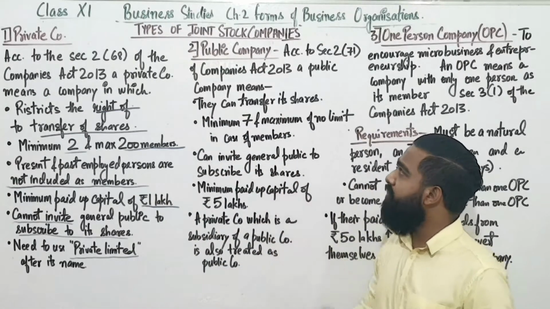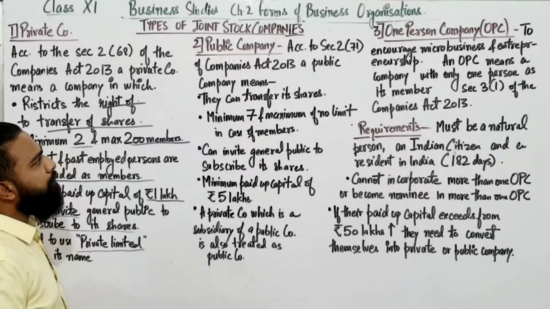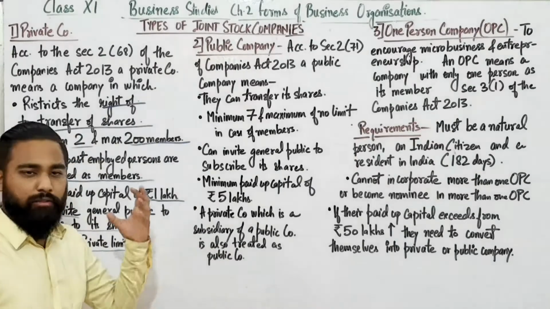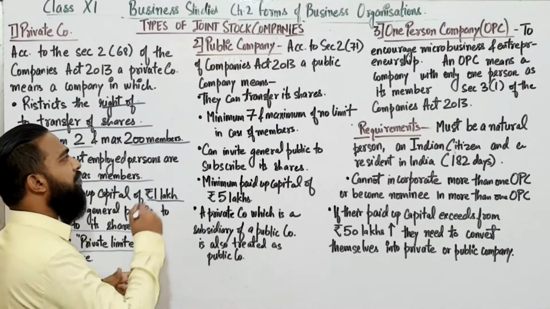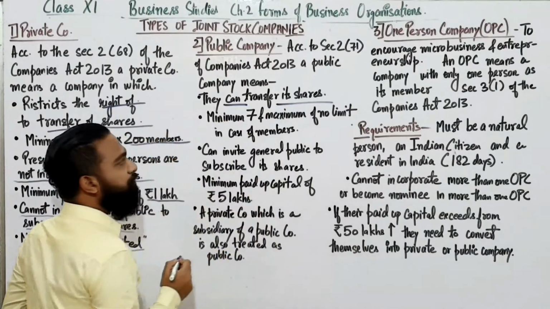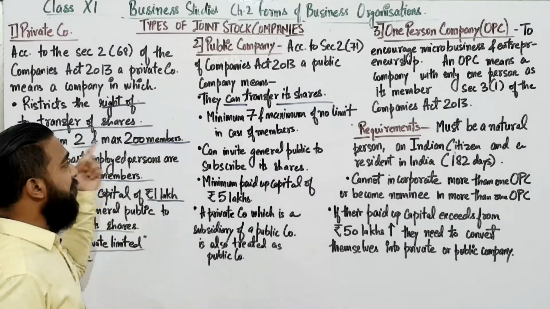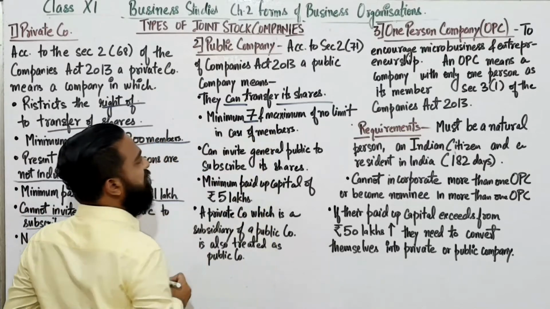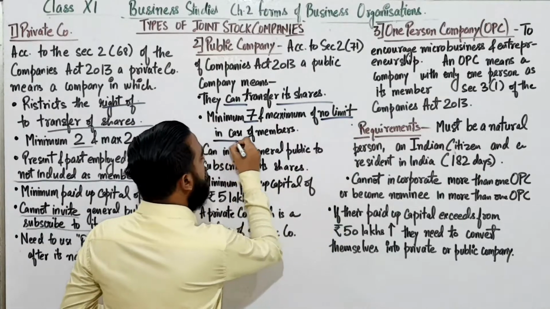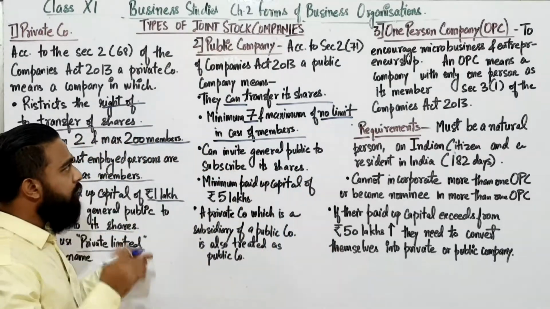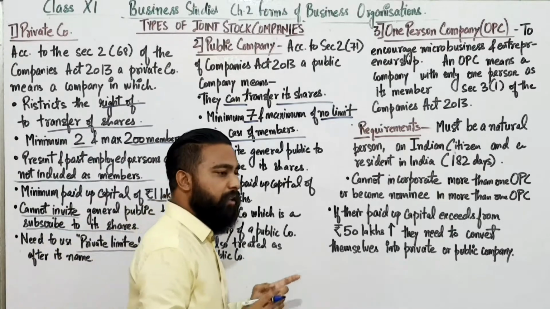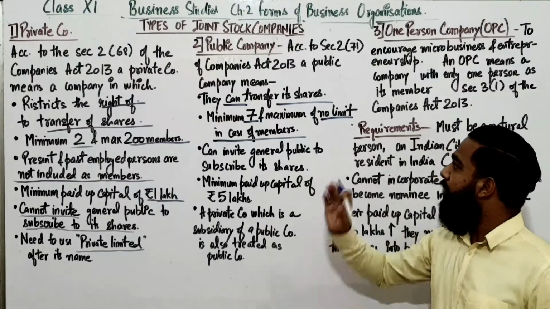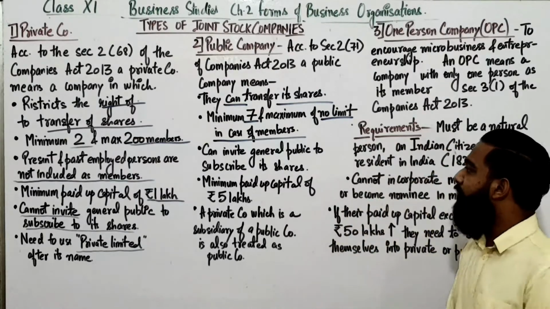Let's come to the second one, which is public company. According to section 271 of the Companies Act 2013, a public company means that they can transfer its shares. In a private company they cannot, but in a public company they can. The minimum number of members is 7 and there is no limit on the maximum. In a private company the minimum was 2 and the maximum 200, but in a public company the minimum is 7 and the maximum is no limit.